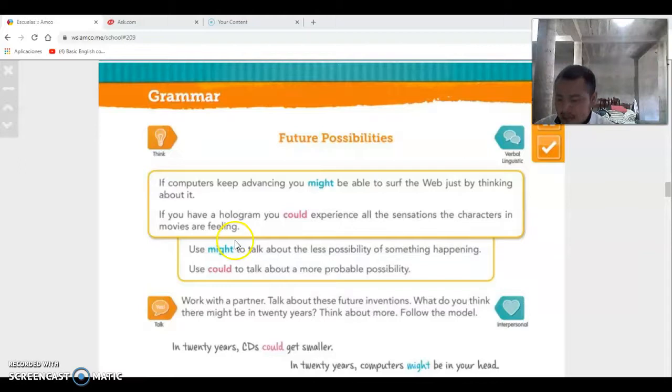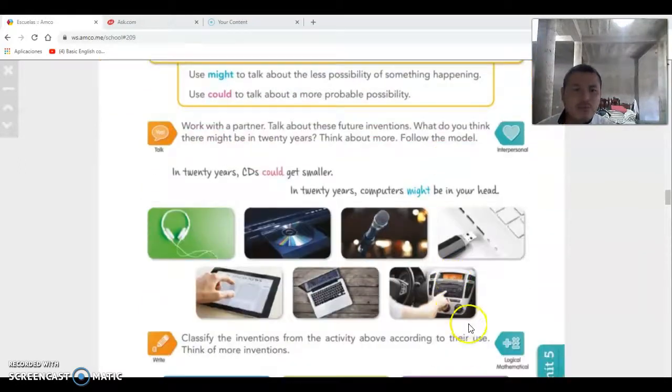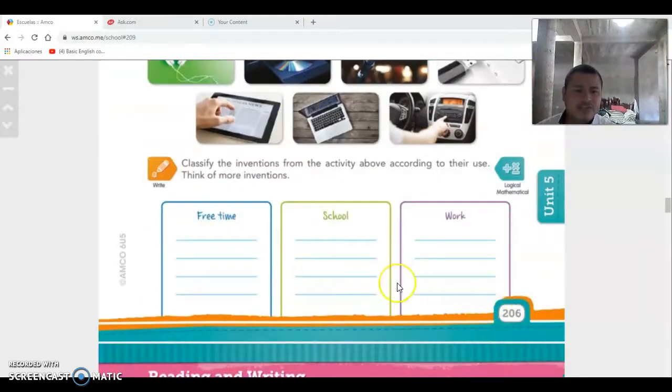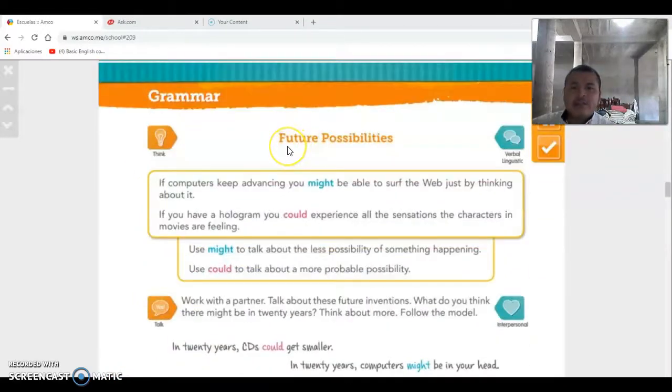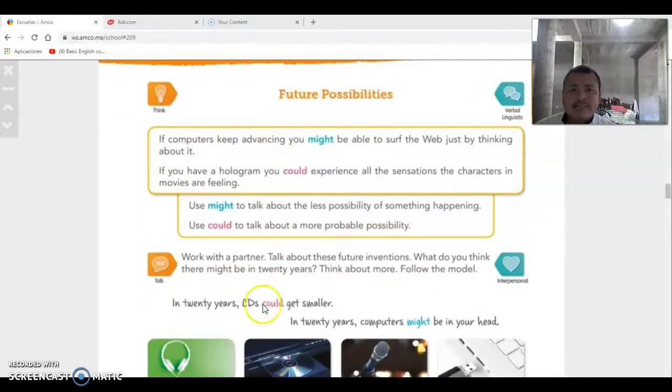You need to go in your English book on page 206, and we're going to talk a little bit about future possibilities, using might and could and may too. If you see right here, we have some examples about the future.